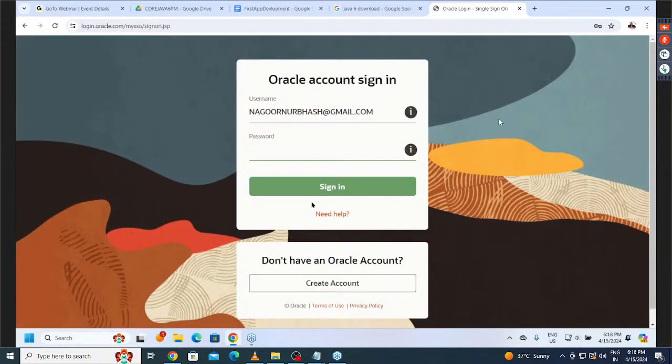But before the download starts, whenever we try to download software from the Oracle website, you must be an Oracle account holder. You must be a registered user of the Oracle website. That's why it's asking for username and password. Try to understand it clearly. The point I'm telling here is that I already have an account, so I'm going to use my account details here. Automatically we are able to download it. But if you don't have an account, click on the create account button available at the bottom.